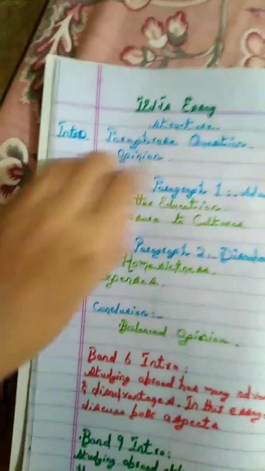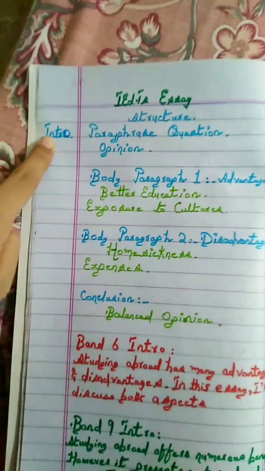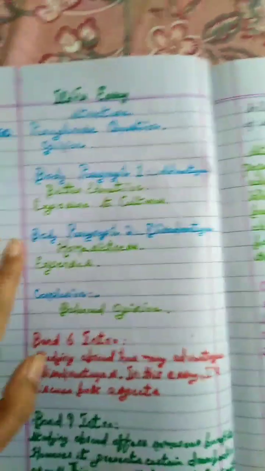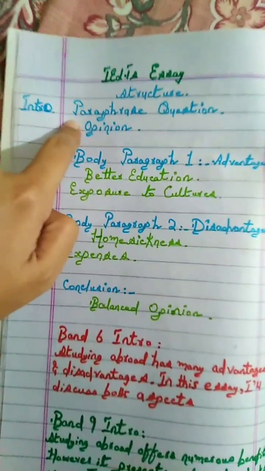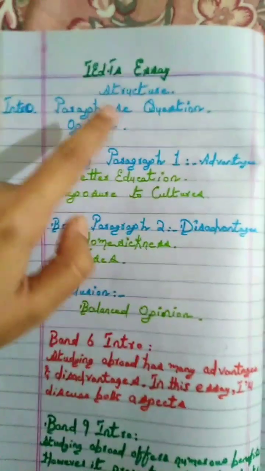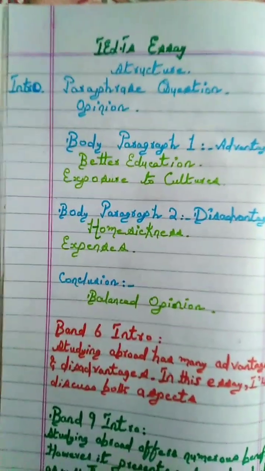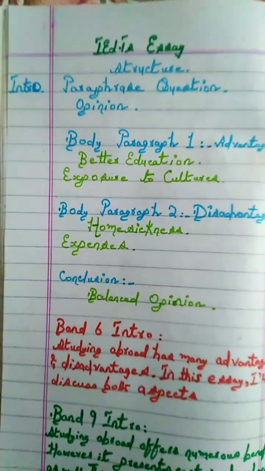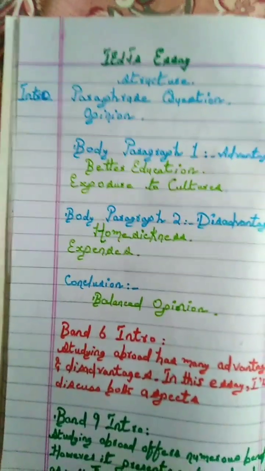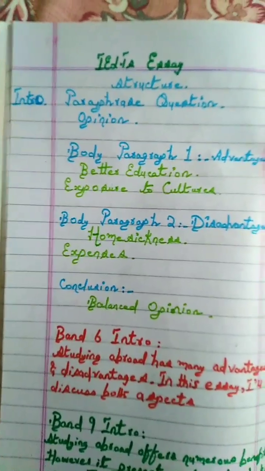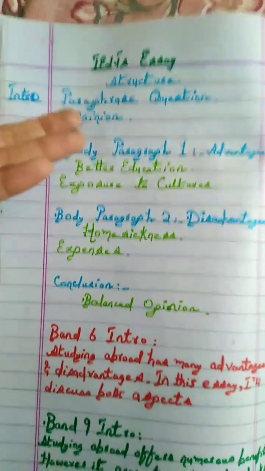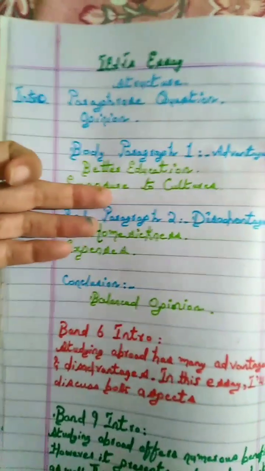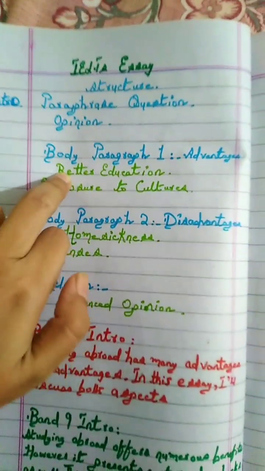The formula is, the essay is divided into 4 parts: introduction, body paragraph 1, body paragraph 2, conclusion. In the introduction, we have to paraphrase the question. Paraphrase the question means just telling the exact idea, just change the words. Express the same idea using different words, and then give your opinion about that question, and then just the body.